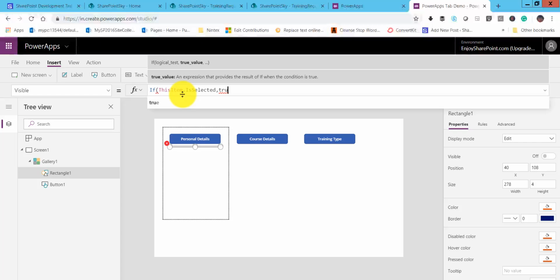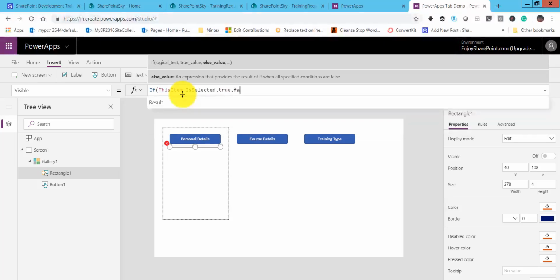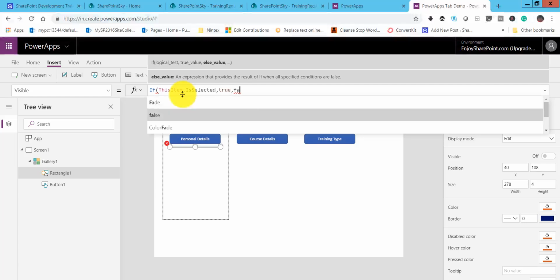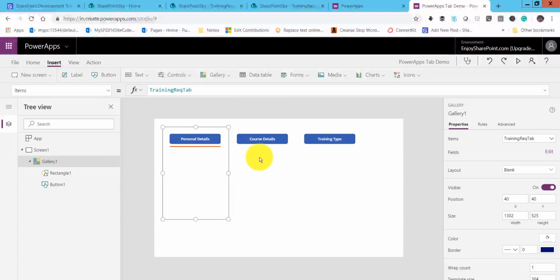That means it will be true, else it will be false. Like this we will write, so that only for the selected tab it will be visible. Now you can see here these buttons are not selected. That's the reason the rectangle got hidden.